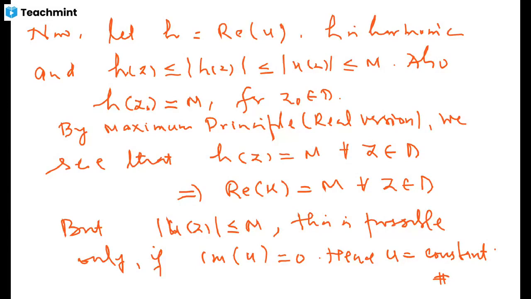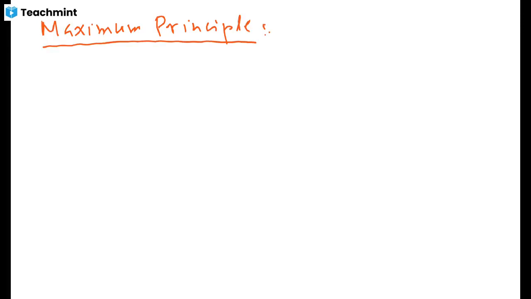So these are the strict maximum principles. One was real version and another is the complex version. And finally, as a corollary to it, we can sum it up as a maximum principle. What this maximum principle says for us, and it is clear from these two things, is that if a function is harmonic and if it is non-constant, then it will never attain its maximum inside the domain D.